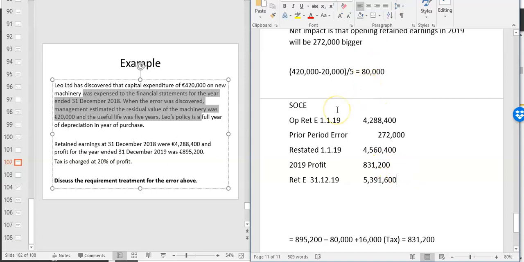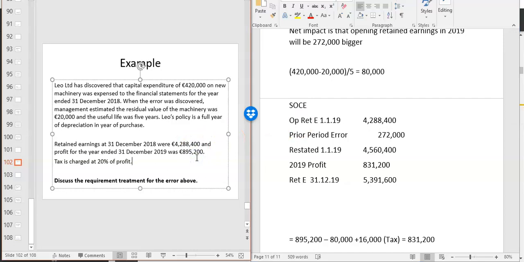That's a tricky one now. There's a lot of work involved. So watch when you have tax there, you need to think about the tax impact. If you're bringing in more expenses, that's going to reduce your taxable profit, which is the net impact. Or if you're taking away expenses, that's going to increase your taxable profit and result in an outflow.